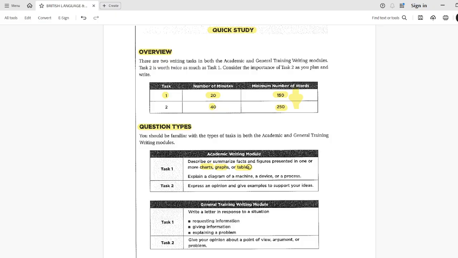One thing which is very important in task 1, make sure that you present whatever has been given in charts, graphs, or tables. You are not supposed to add your own personal assessment. You only have to add the information which has been presented in the graph or in the table as well.